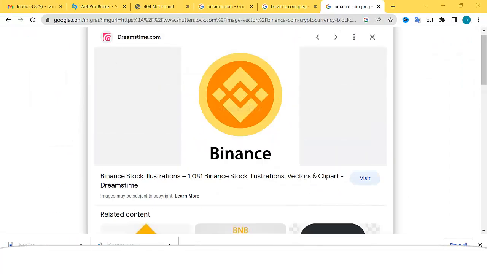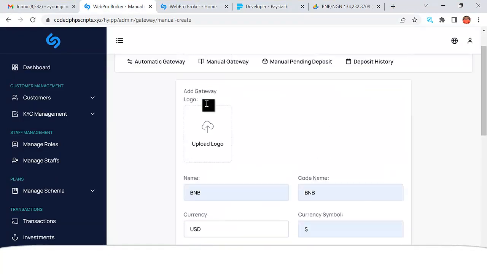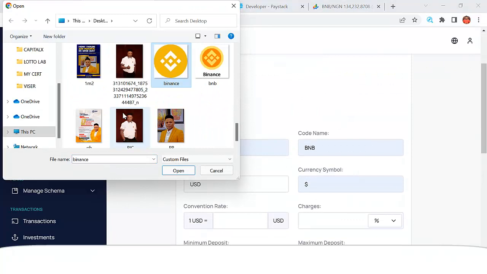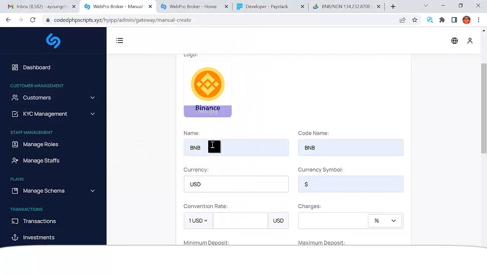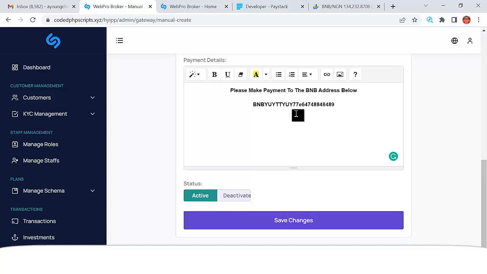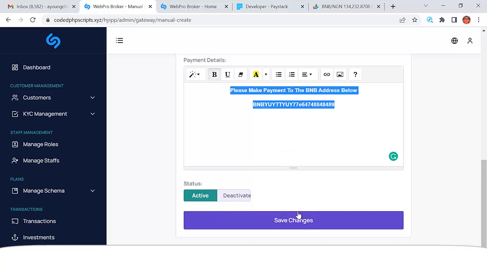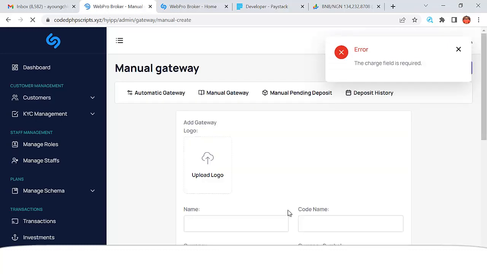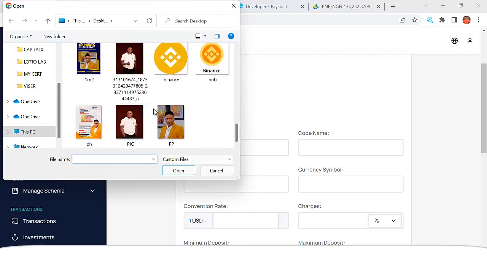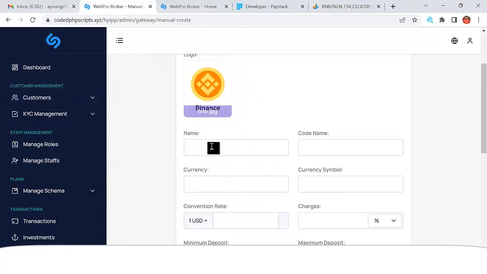Let's come back here. I'm going to upload this BNB. I'm going to save that. So I'm going to upload the BNB logo. This is the BNB logo that I want to use.